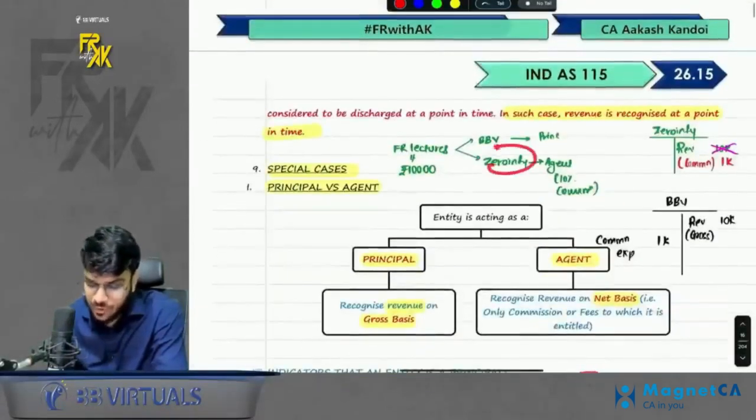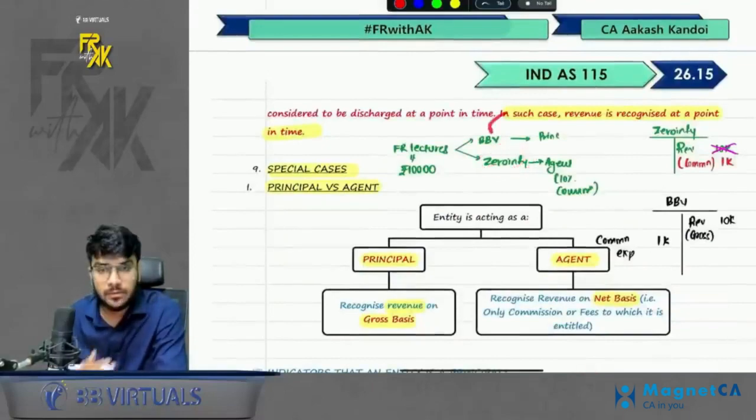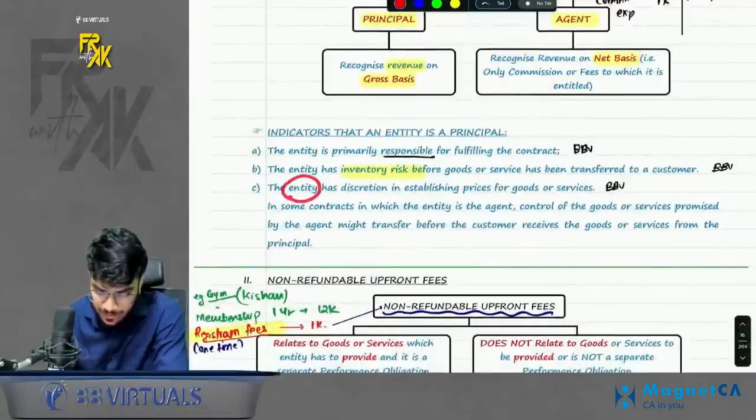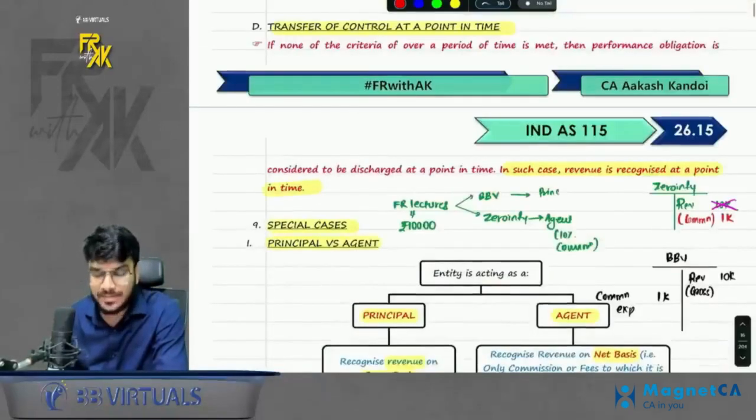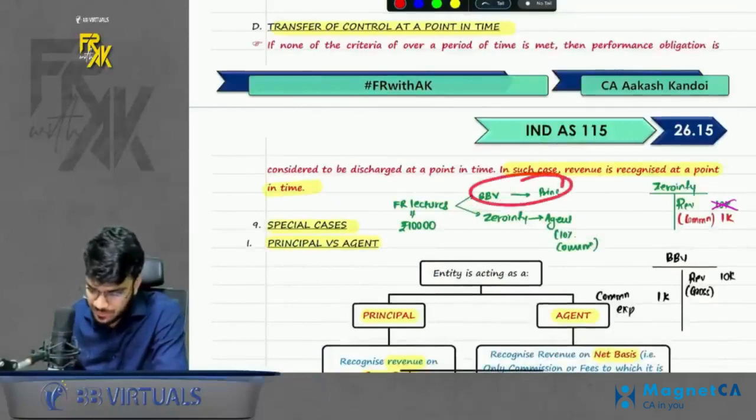If Zero in Fee is not able to sell, who will bear the risk? Of course, we will have to bear the loss now of books and everything which is printed. Third, who has discretion in establishing prices? Who will decide at what price to sell? Of course, I will decide. He is the agent only, na yaar. So this means BB Virtual is the principal, Zero in Fee is the agent.